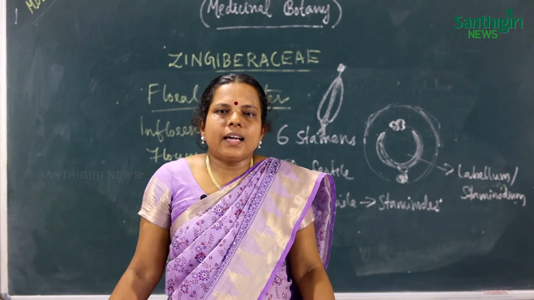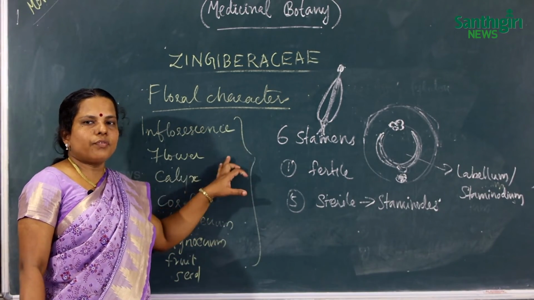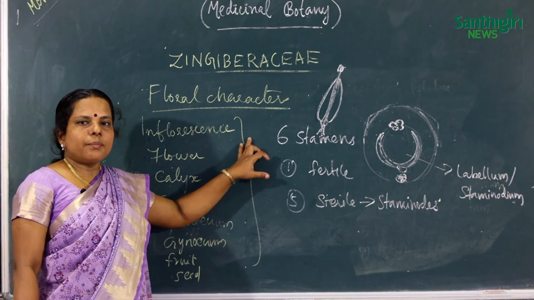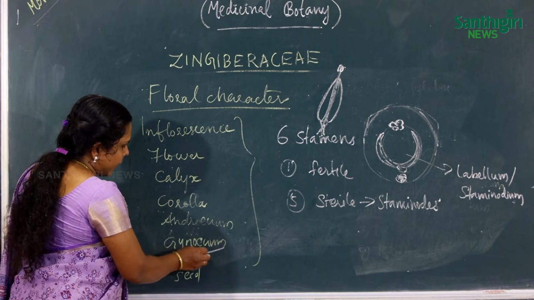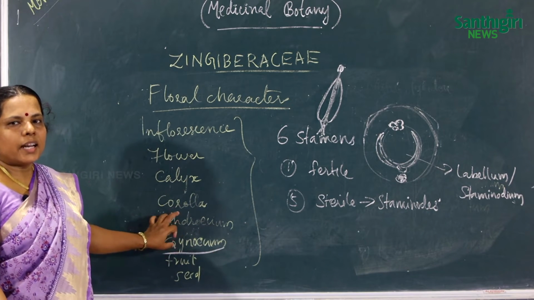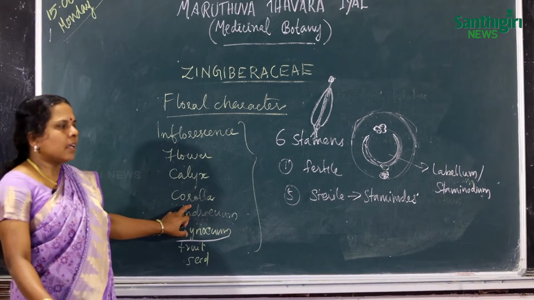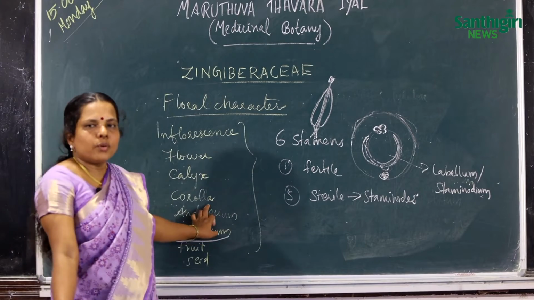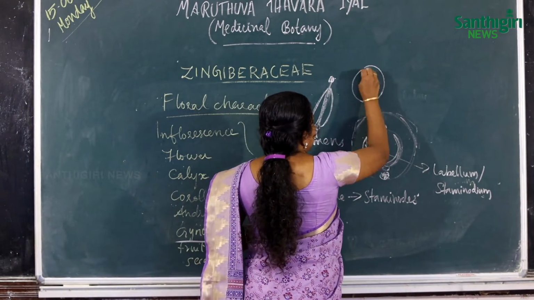Then next is the gynoecium. Gynoecium is the female reproductive organ of a flower, but androecium is the male reproductive organ. Female reproductive organ is the gynoecium. Gynoecium consists of 3 carpels, tricarpellary, syncarpous, and also epigynous, and there is a large number of ovules and they are arranged on axile placentation.